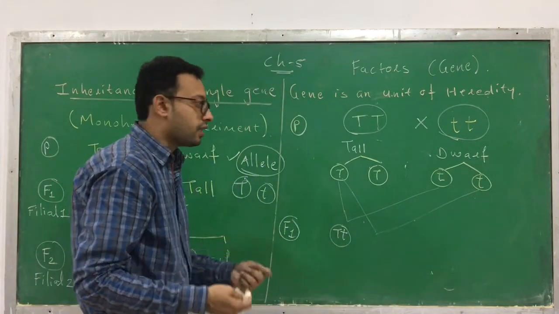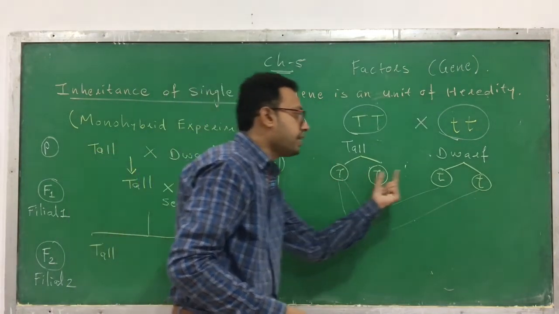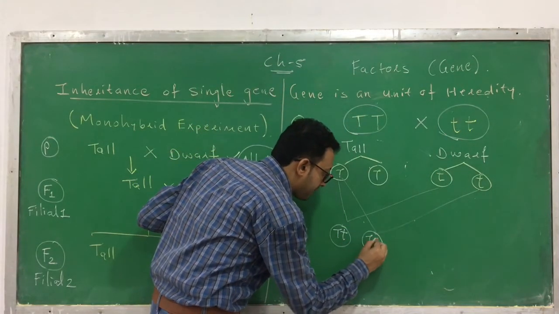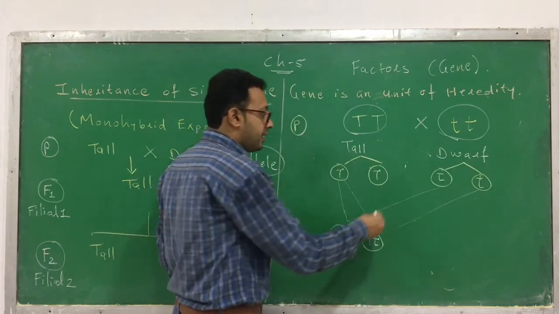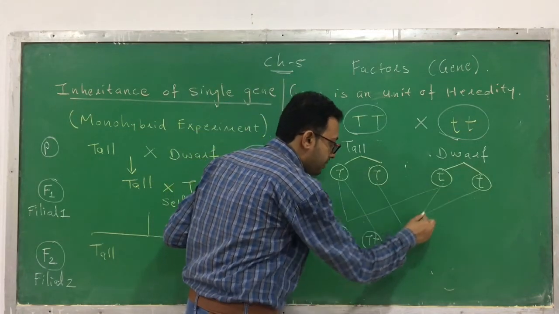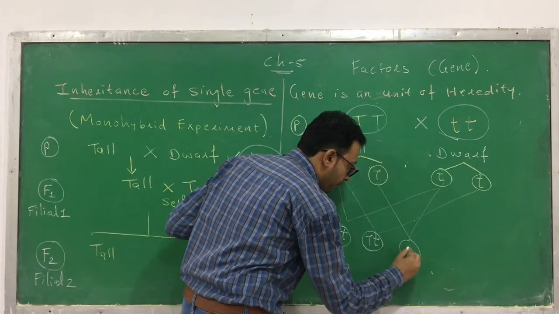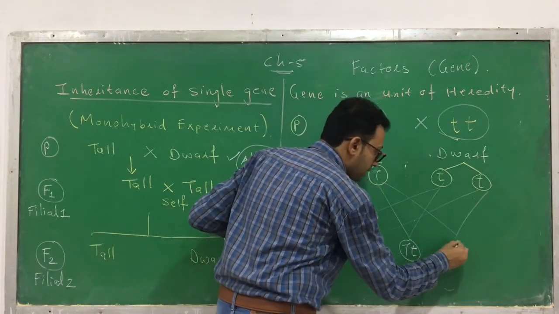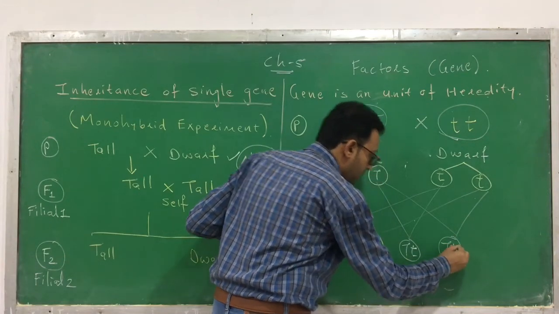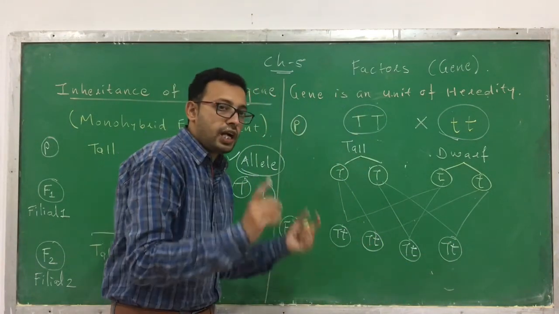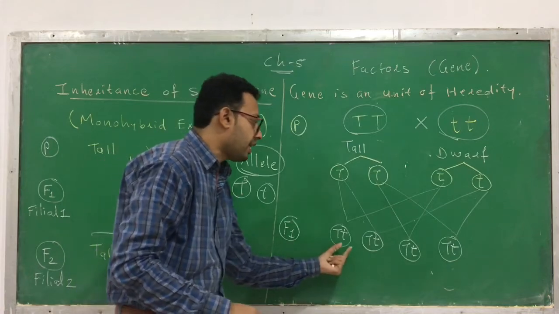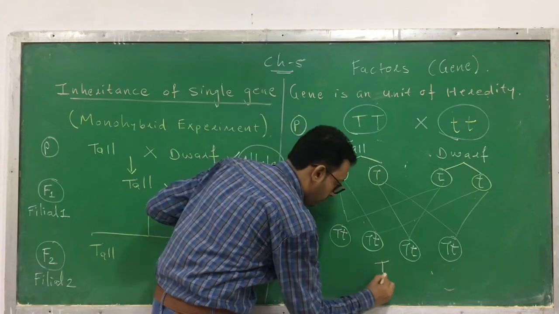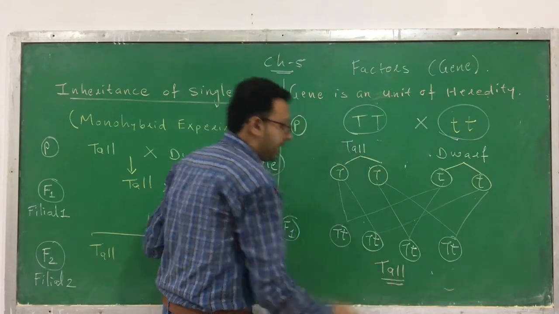See how I am crossing one gamete from this side with another gamete from this side, and they fuse together to form capital T, small t. Similarly there are four possibilities: capital T, small t, like this, capital T, small t. So all the plants obtained in the F1 generation have the genes capital T, small t, and these all are tall.